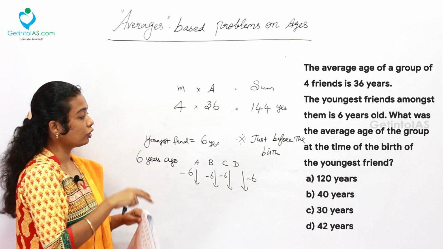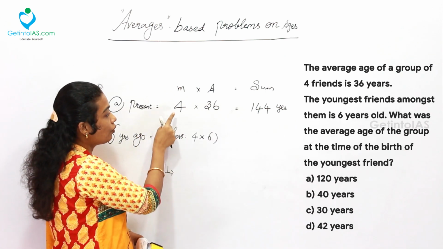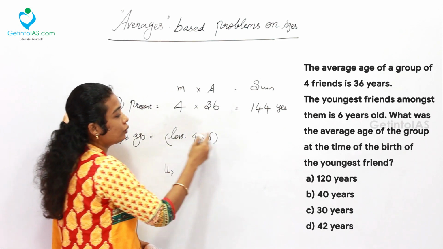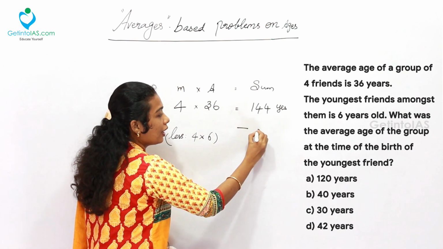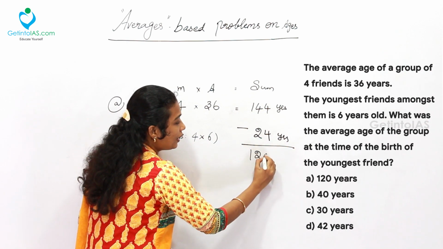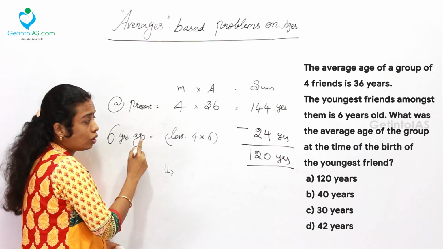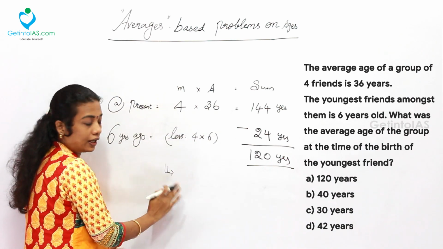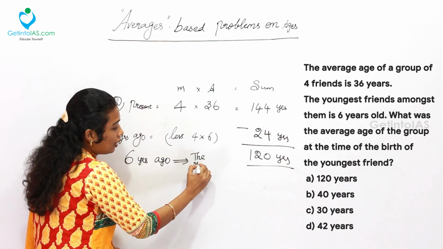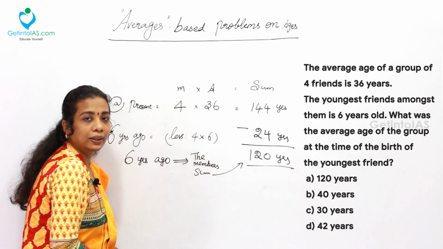That is the thing we are going to do now. 6 years ago, you will have to reduce the 4 members' ages by 6. So, 4 into 6 I have taken. I am going to reduce the value. That is 4 into 6 is 24, minus 24 years. So, finally, I got 120 years. What is this actually? 6 years ago, the group of the members' total age. 6 years ago, the sum of the members' ages is 120 years.